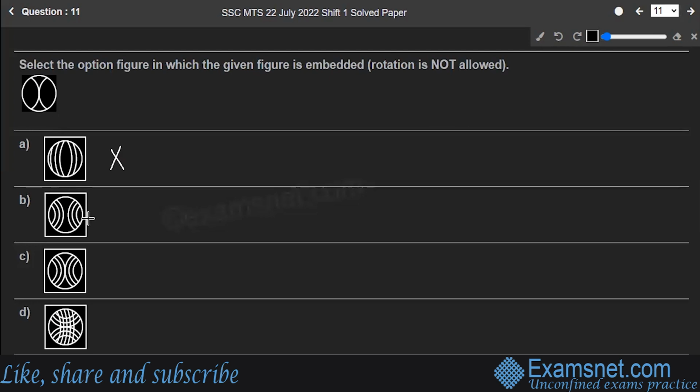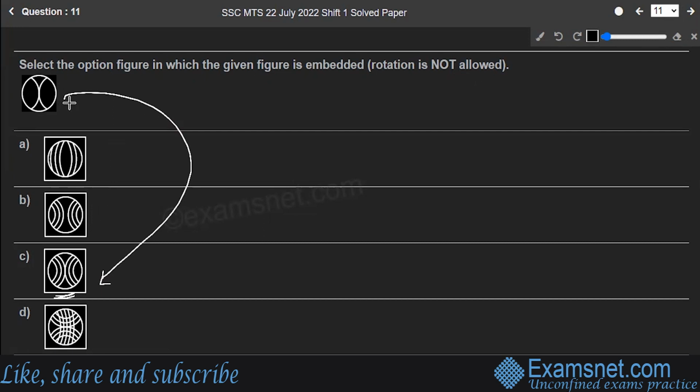Look at the second one. There is no joining point over here, right? Whereas these two are joined. So that means this is also incorrect. If I'm looking at the third one, yes, this is the one. This shape that is there, it is actually here. Look at this first pair only. So this portion which is given to us is embedded in figure number C.